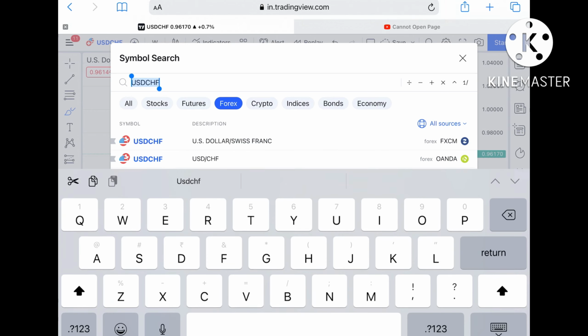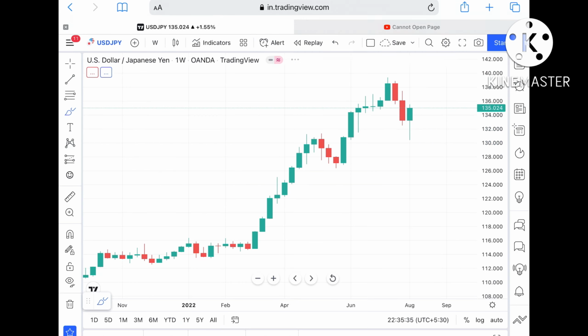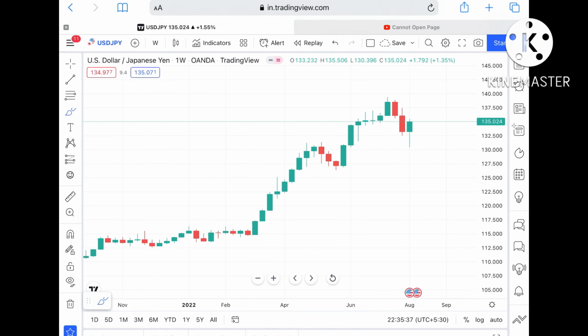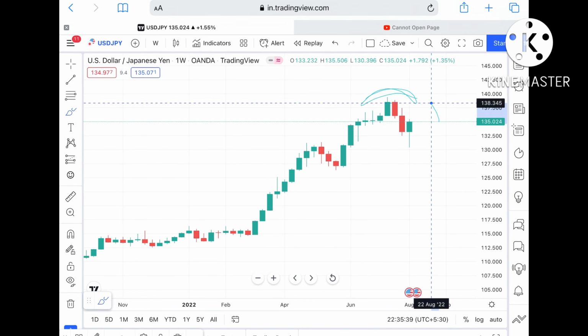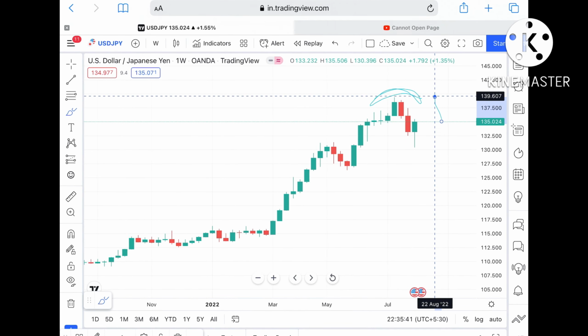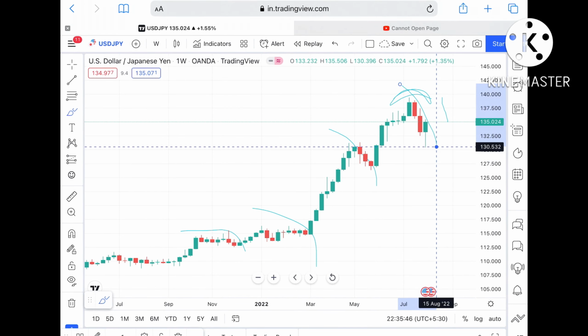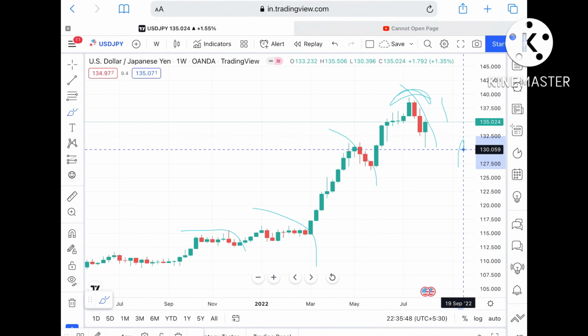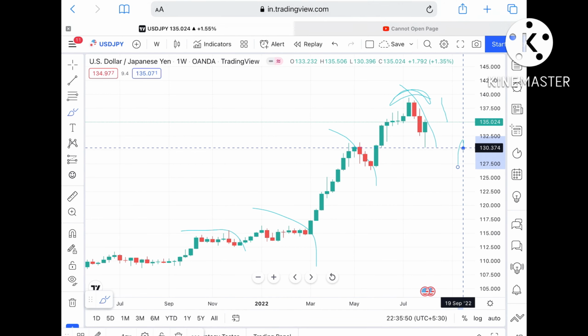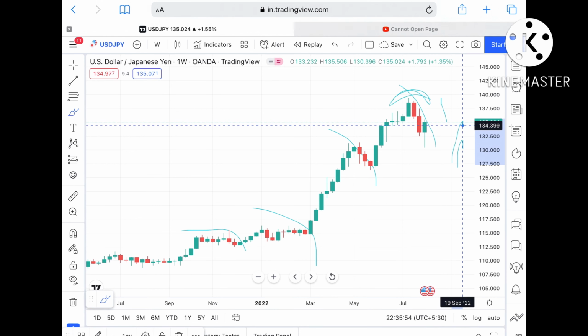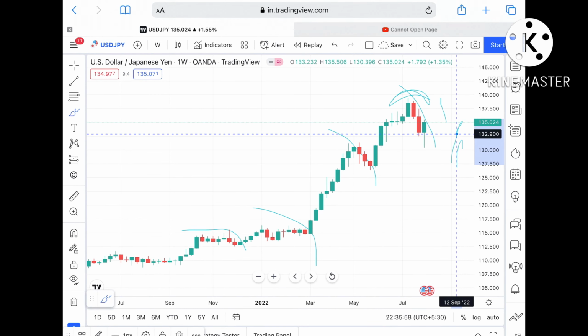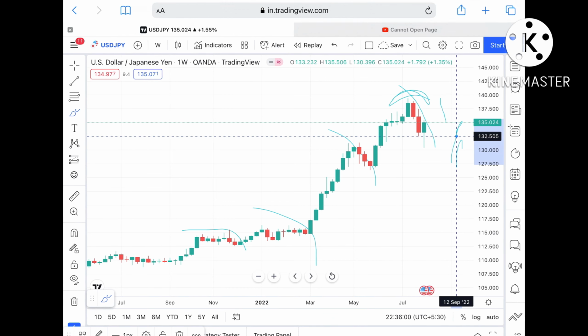Now if we talk about USD JPY, I've already explained that there is a swing it will form, because whenever it goes high we have seen a downfall come. Now this downfall has a strong support coming at around 130.3784, and suppose this level didn't sustain, it can fall further and touch a level of 134.478, and from there a level of 132.505.